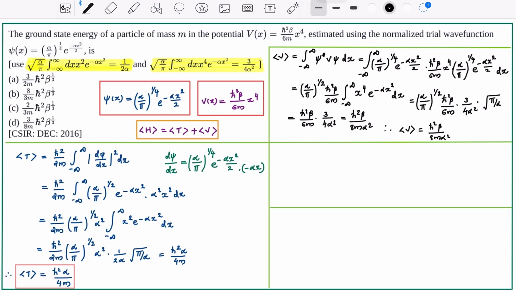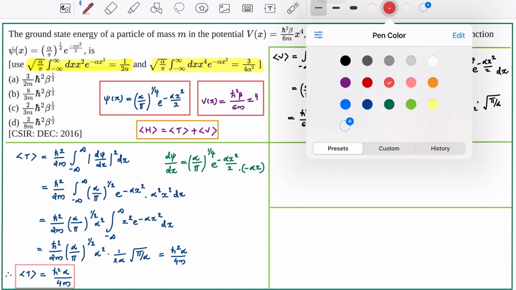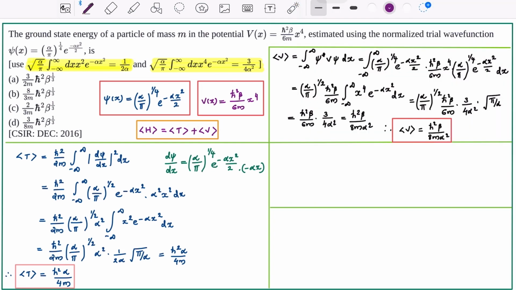Once we obtained the expectation value of T and V, we can write the expectation value of Hamiltonian as the sum of these two. Expectation value of H is equal to expectation value of T plus expectation value of V, that is equal to h bar square alpha by 4m plus h bar square beta by 8m alpha square.